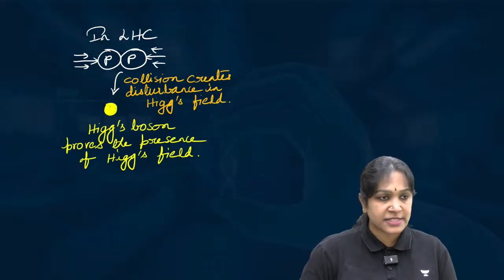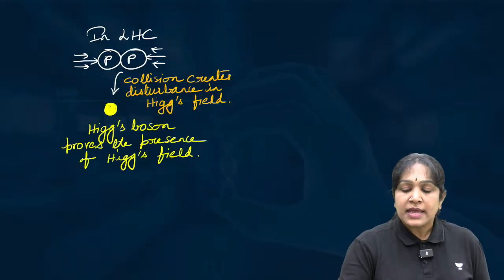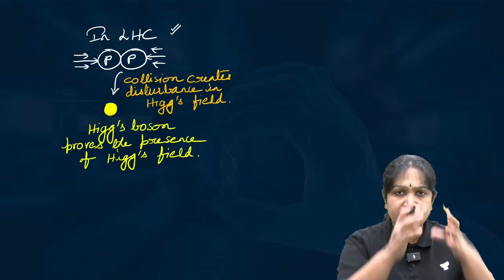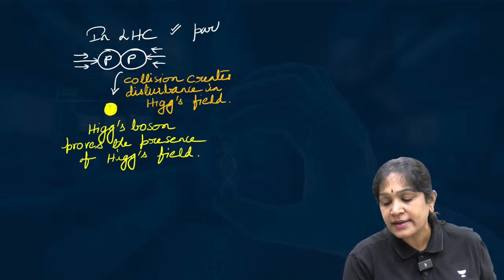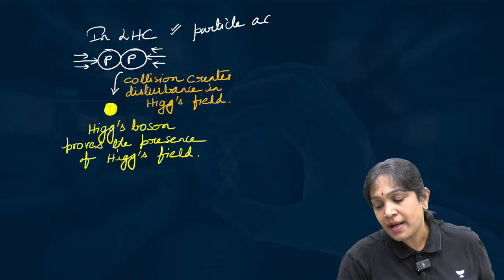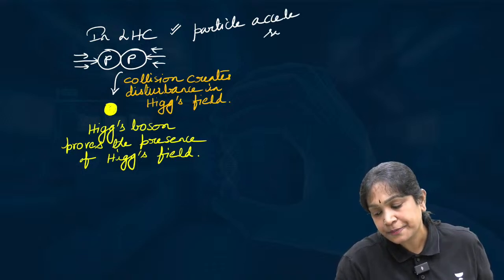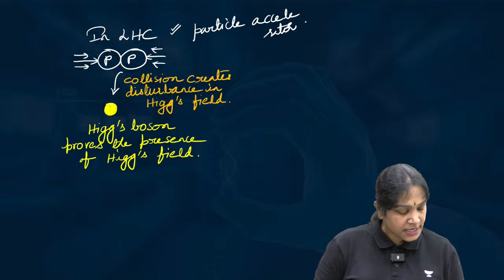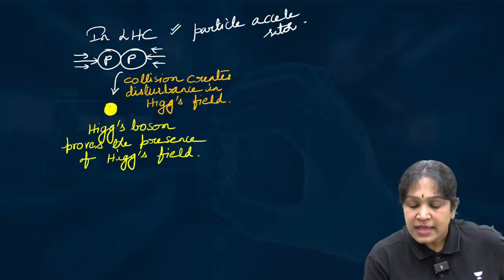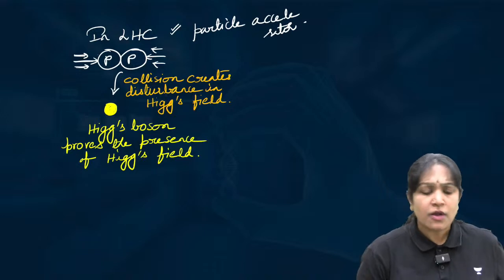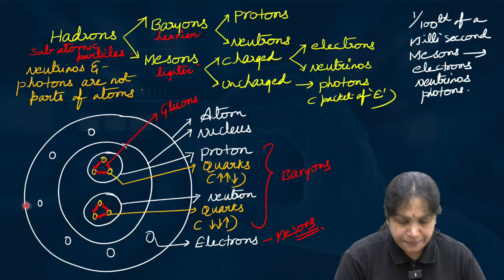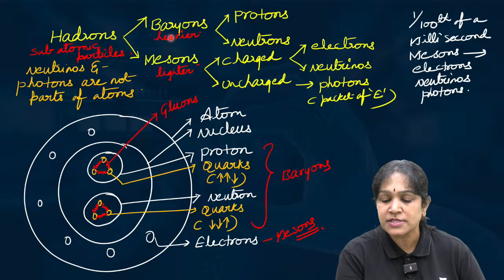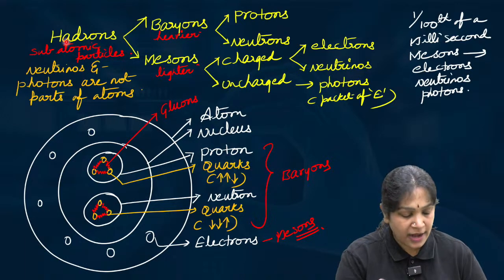Look here, I tried to explain it here. The Large Hadron Collider is an instrument called a particle accelerator. In this instrument, they send two protons. Can we call protons hadrons? Just remember, hadrons are baryons and mesons. Baryons are protons and neutrons. So protons are a type of hadron.